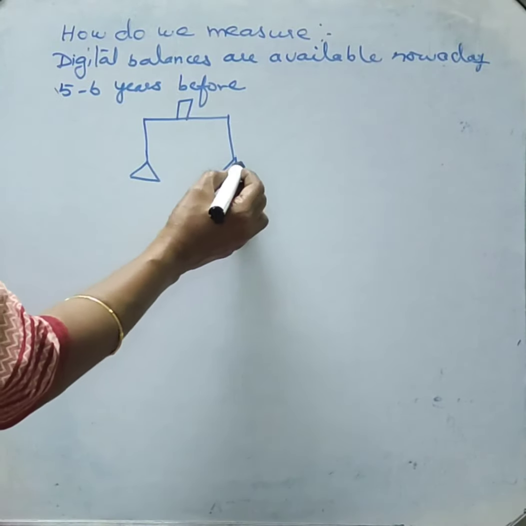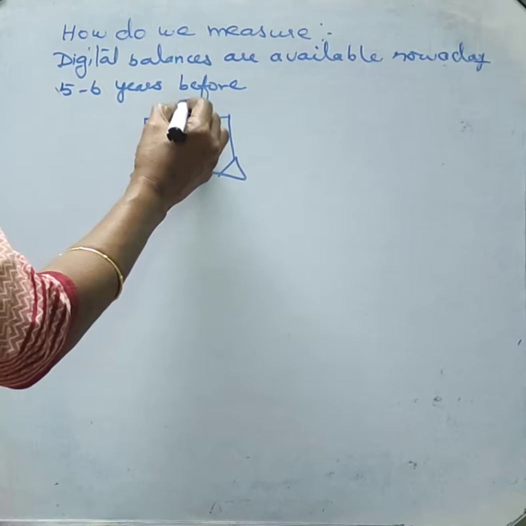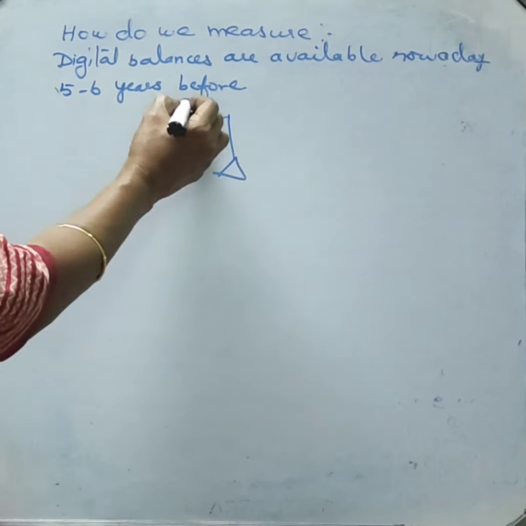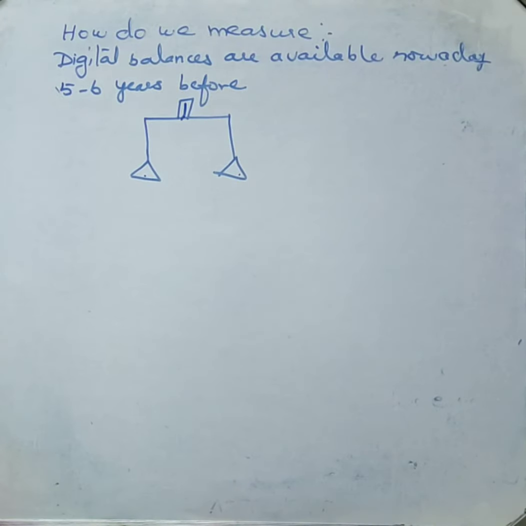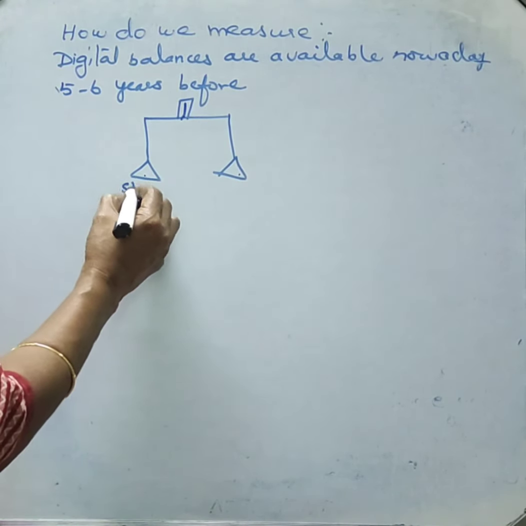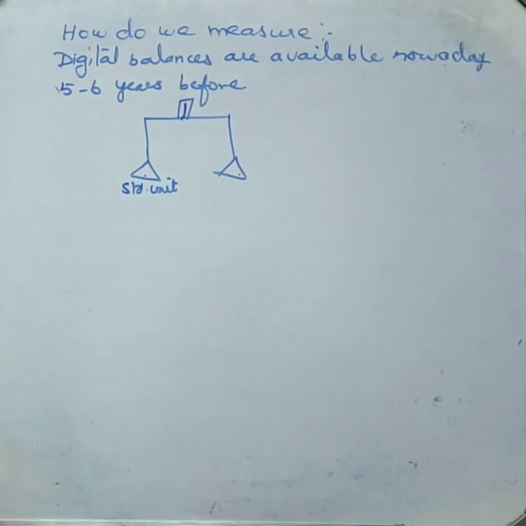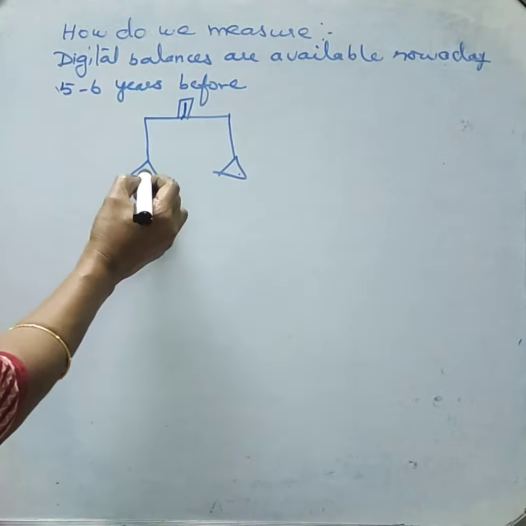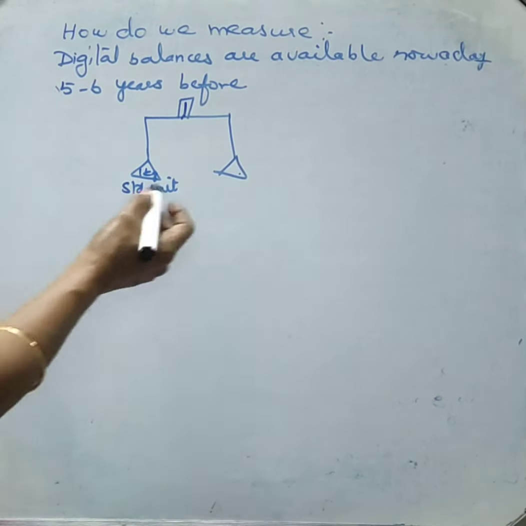It has two pans, left and right, and one needle. If the needle is vertical, both the pans have an equal amount of substance. On this side, the standard unit will be kept, the unit that you have selected. For example, a 1 kilogram standard unit will be kept.